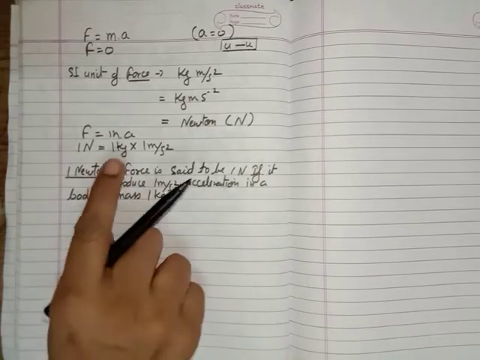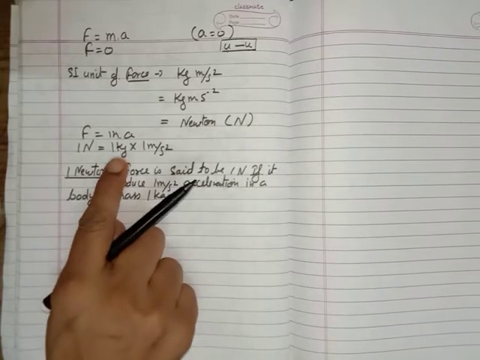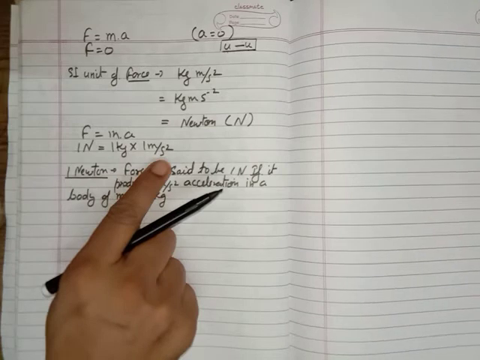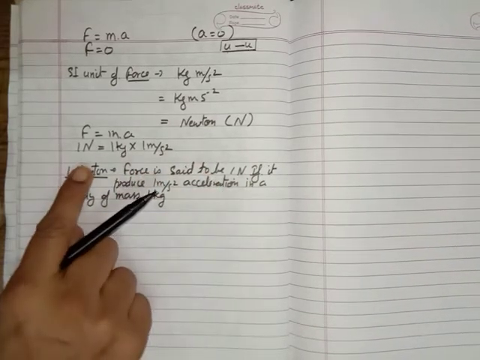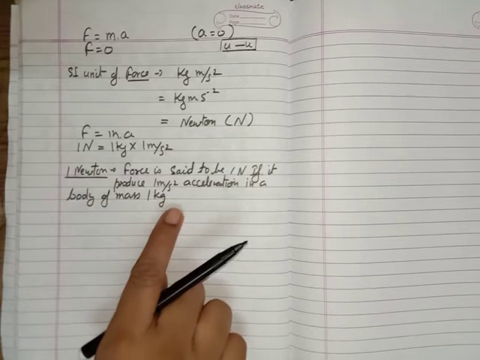Is it clear? The body having the mass 1 kg and you produce the acceleration 1 meter per second square in the body, it means the force which you applied on the body is 1 Newton. This is the definition of 1 Newton.